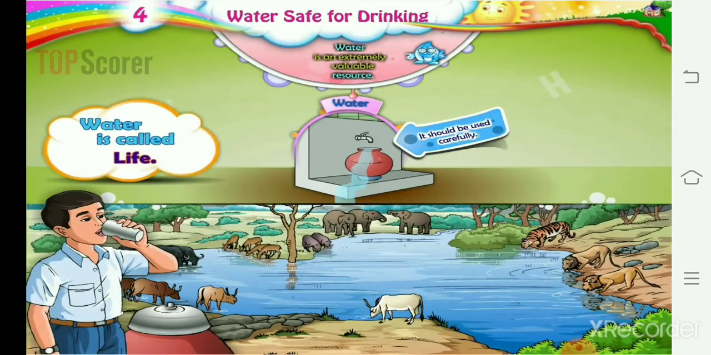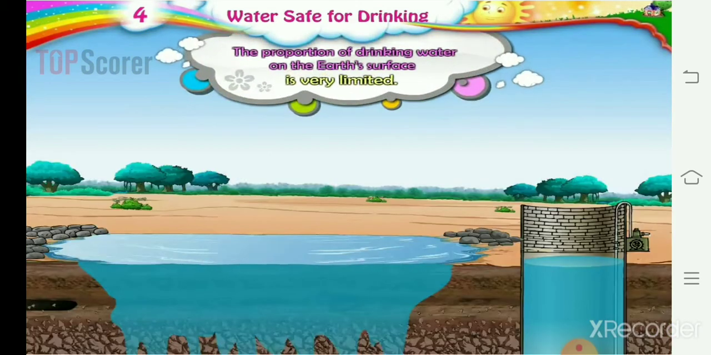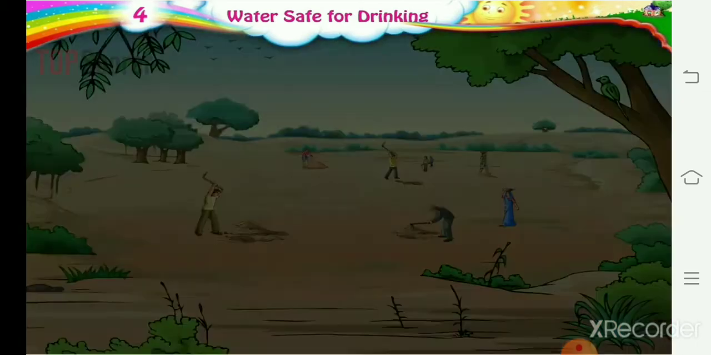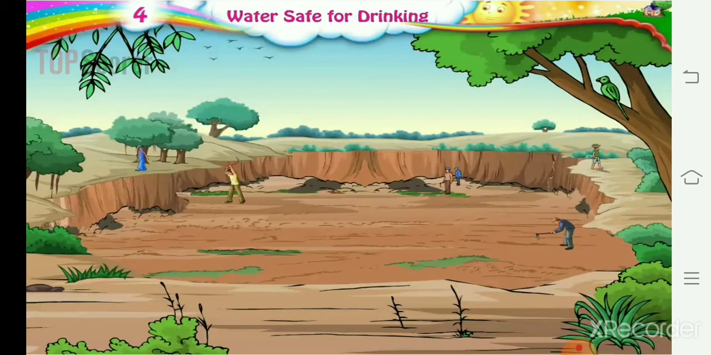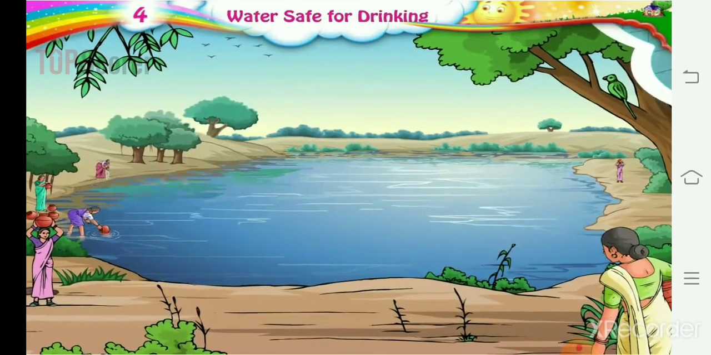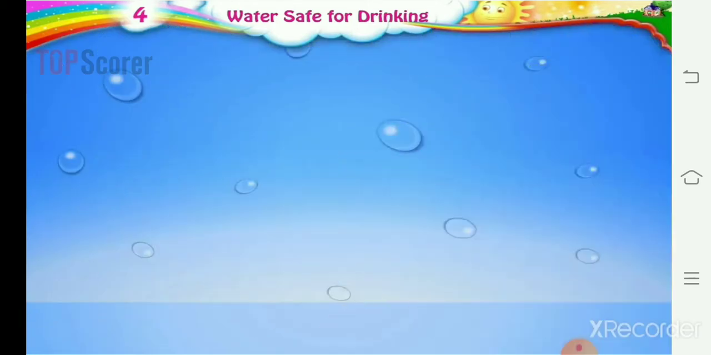Living things depend on water, so water is called life. The proportion of drinking water on the earth's surface is very limited, so we have to use it carefully. Here you can see what they are doing. They are digging, correct? They are digging to conserve water, and it is very essential to conserve water.